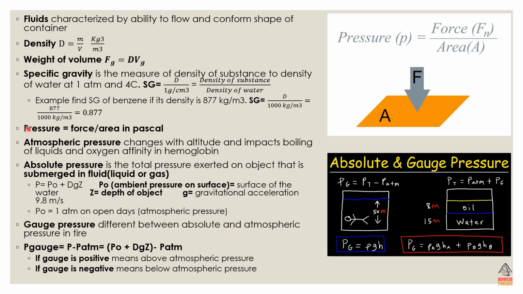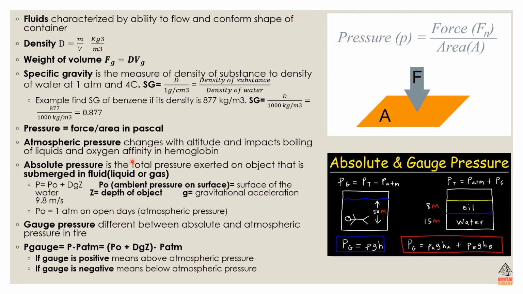Alright, for pressure we have a couple types of pressure. We have atmospheric pressure, so that's the pressure in the atmosphere around you, the air. It changes with altitude and impacts boiling of liquids and oxygen affinity in the hemoglobin. You know how, for instance, at Mount Everest you can't breathe there. The air is so thin. It's due to atmospheric pressure.